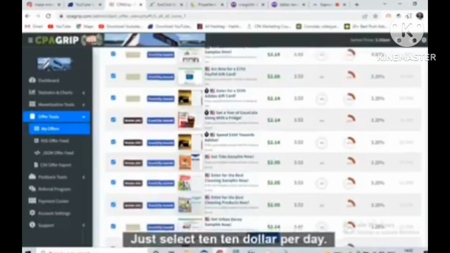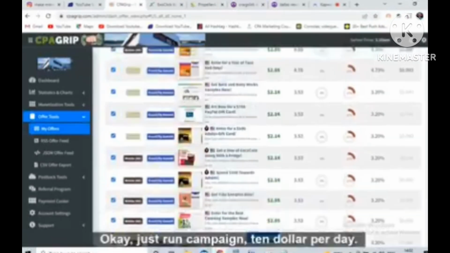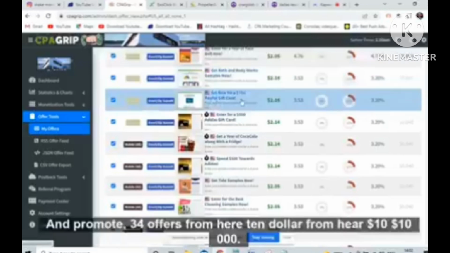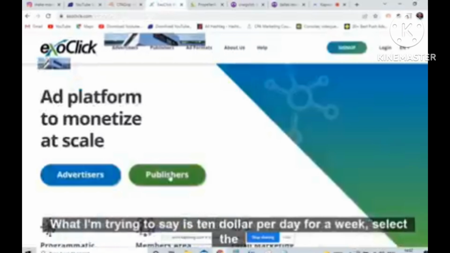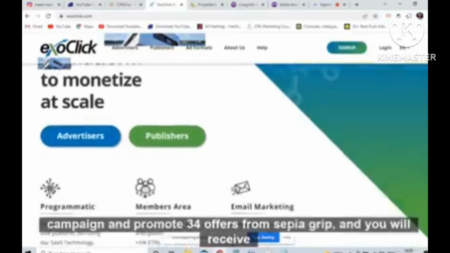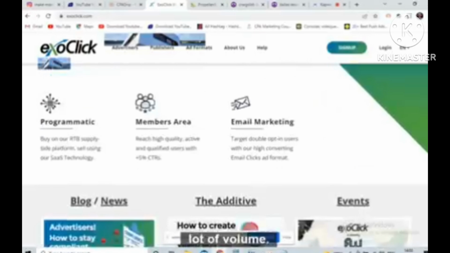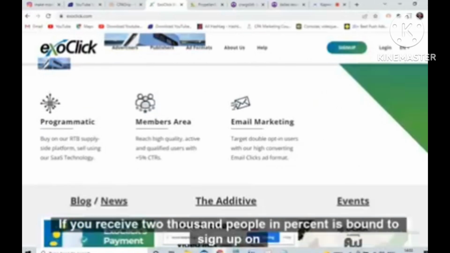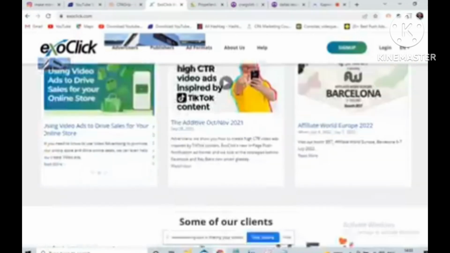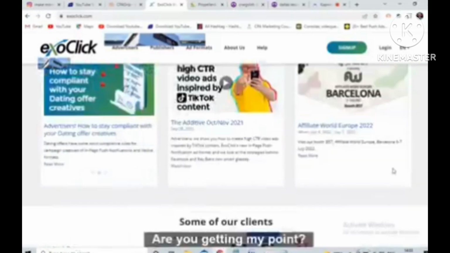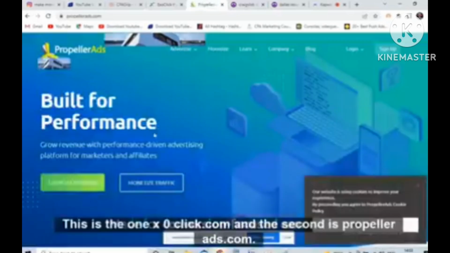Just select $10 per day. Okay, just run a campaign at $10 per day and promote 3-4 offers from here. What I'm trying to say is $10 per day for a week. Select the campaign and promote 3-4 offers from CPA Grip, and you will receive a lot of volume. If you receive 2,000 people, 10% is bound to sign up on your affiliate offers. So are you getting my point? This is the one, exoclick.com, and the second is propellerads.com.